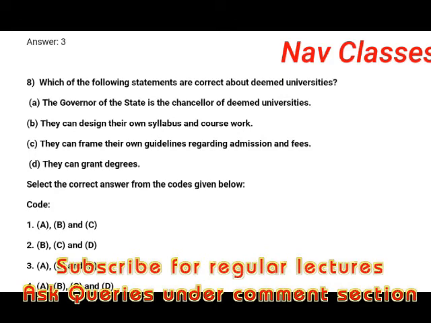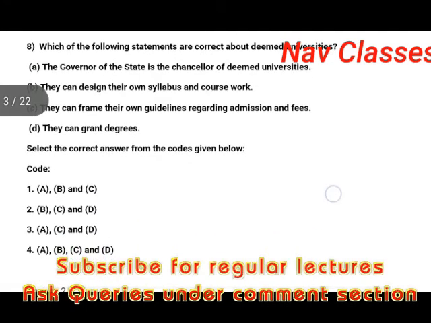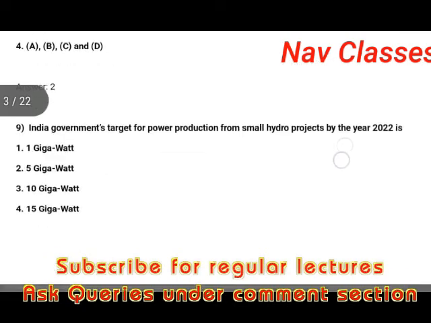Yes, they can. This is correct. C, they can frame their own guidelines regarding admission and fees. Yes, they can decide fee criteria. D, they can grant degrees. Of course, every university is there to grant degrees, so this is also true. So the correct answer should be B, C and D. In that case, the answer should be 2.